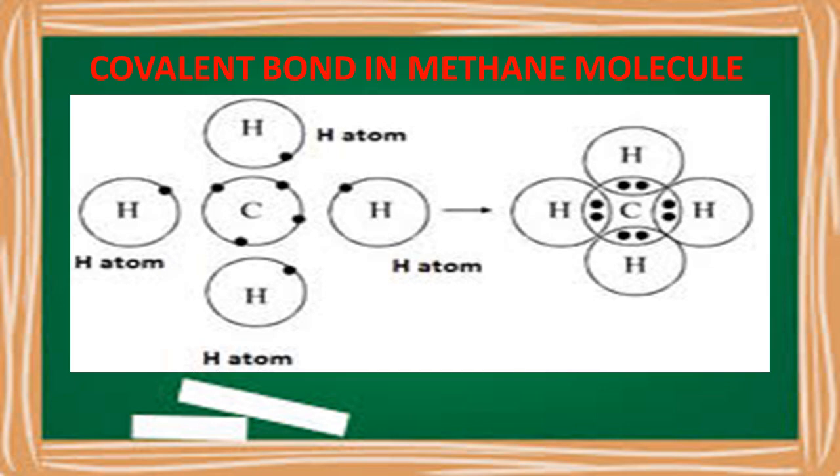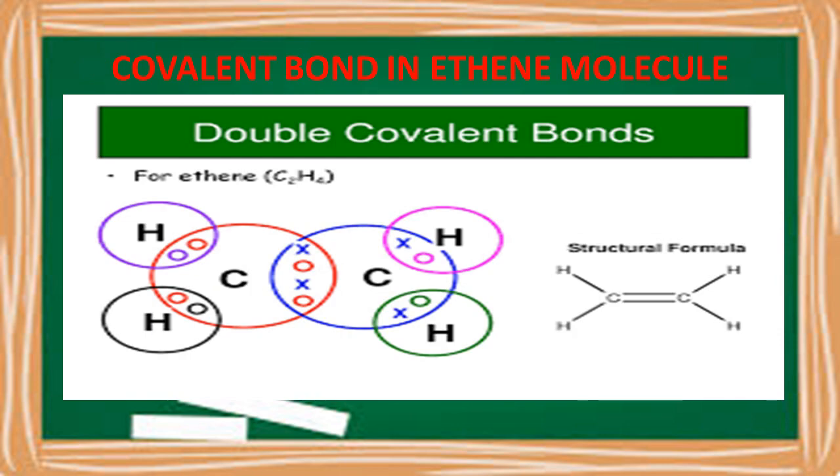Let us take another example here. Another important example is ethene. Ethene is also a compound of carbon, where a double covalent bond exists between them. In the case of methane, a single bond is formed, whereas in ethene we can see a double bond between the two participating carbon atoms, and between carbon and hydrogen we see a single bond.